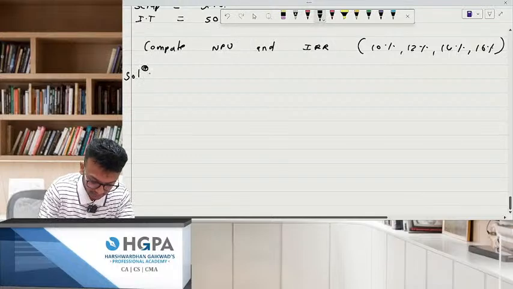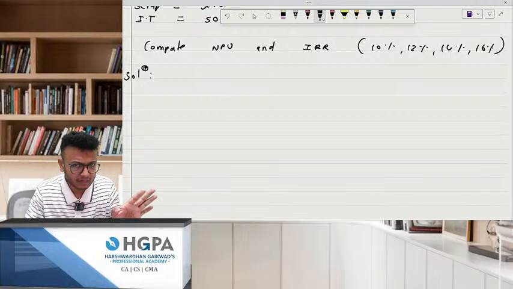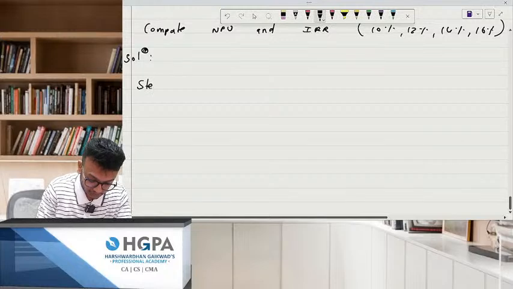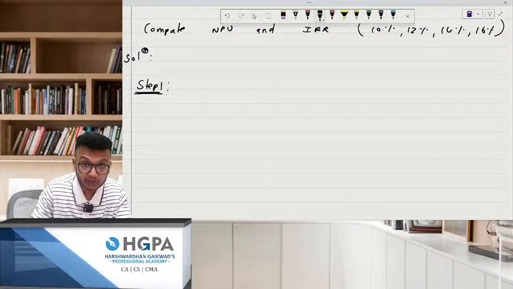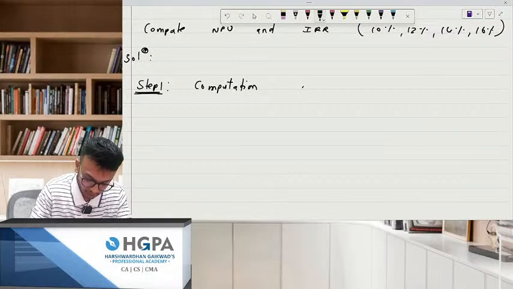Solution. For step number 1, can we do CFAT or we'll do something else? Now remember one thing. Instead of working note, step number 1, start with your computation of depreciation table only.